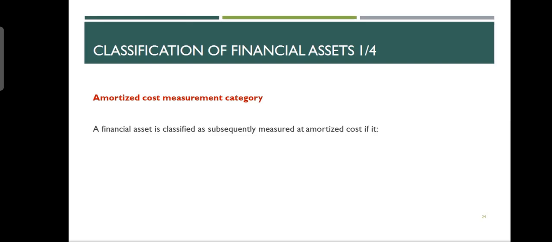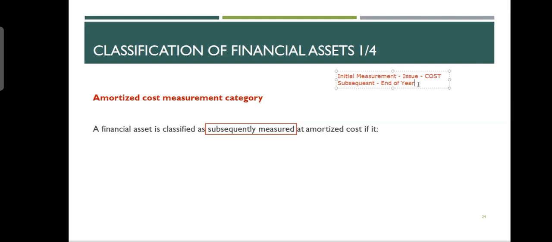So first one, amortized cost measurement. A financial asset is classified as subsequently measured at amortized cost. Okay, now this is very important. Why subsequently? Listen, you've got 2 measurements. First is your initial measurement. Initial measurement means at the time of purchase, when you purchase or sell the financial asset. And then you have subsequent. Subsequent means end of year. Initial means when you become party to it, holder or issue date, whatever. Initial measurement is always at cost. There is no difference. In all three types of financial asset, initial measurement you always do at cost.